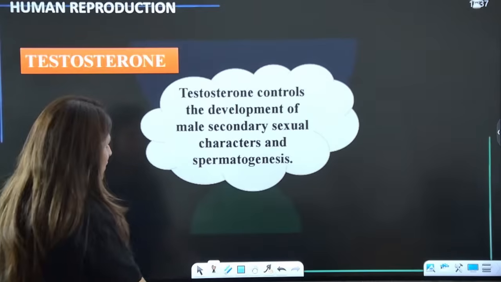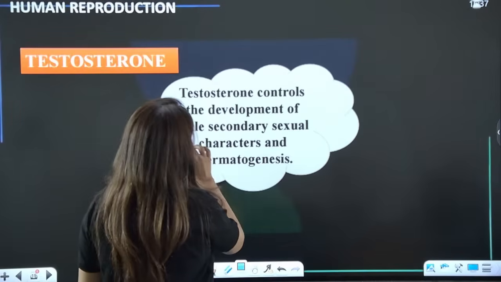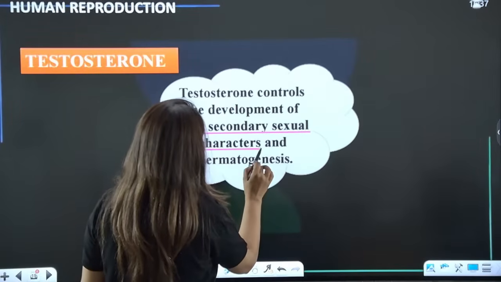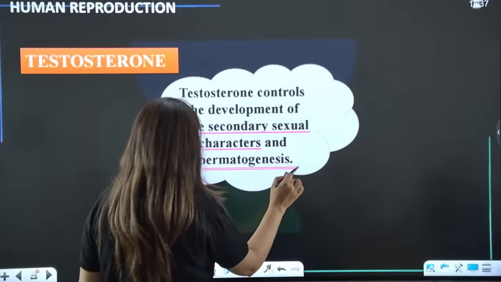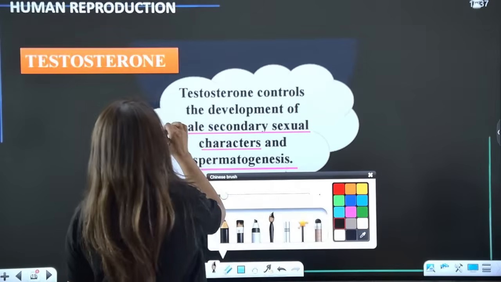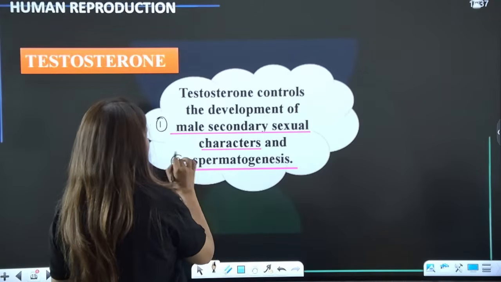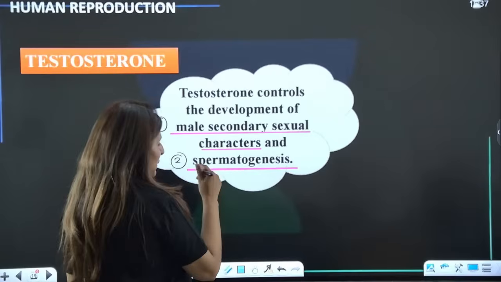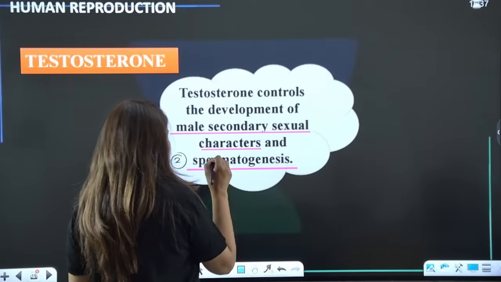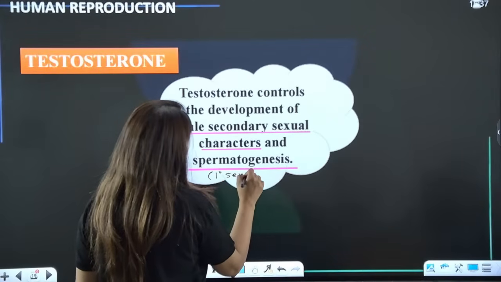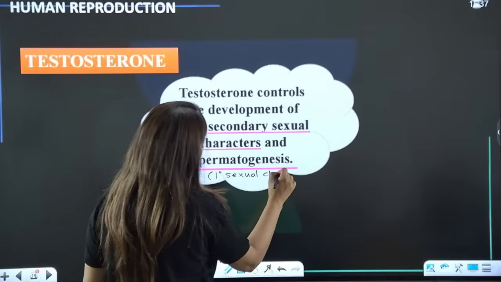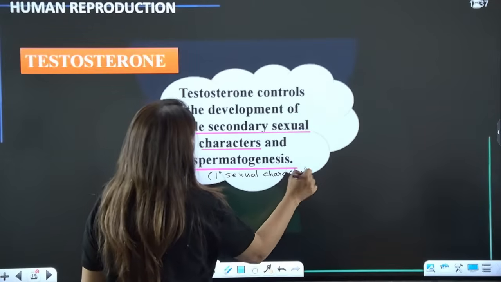Is that clear? We have already read male secondary sexual characters as well as spermatogenesis. These are the two functions of testosterone. And spermatogenesis is always a primary sexual character.